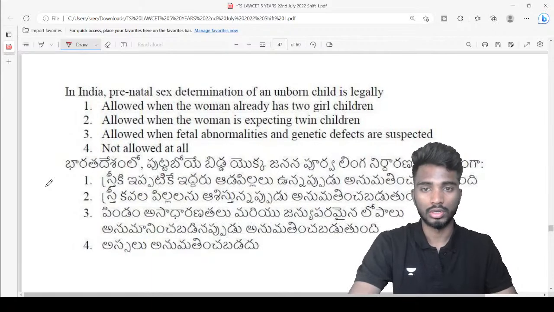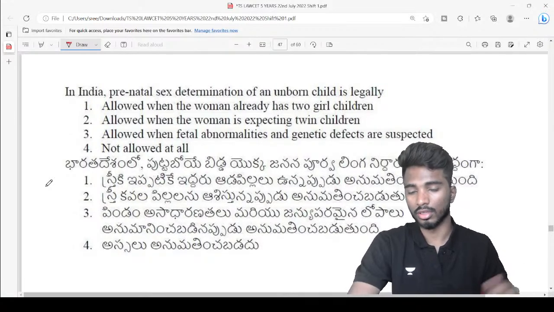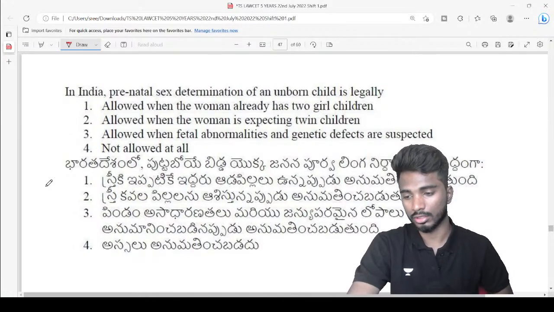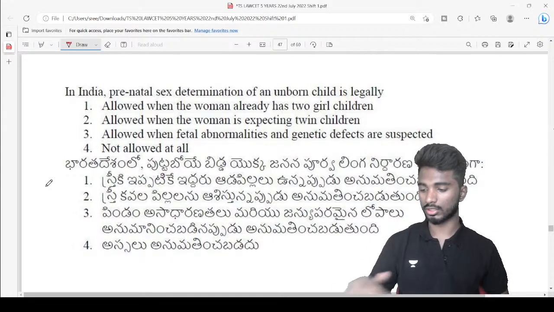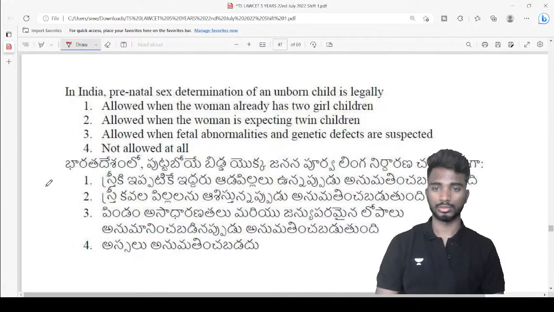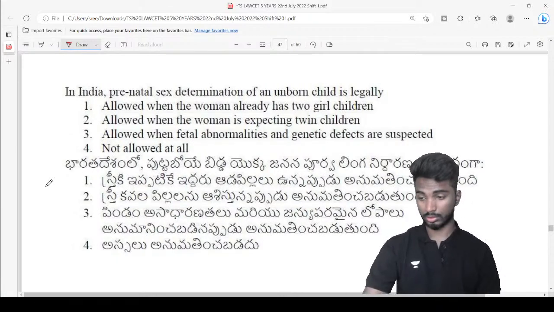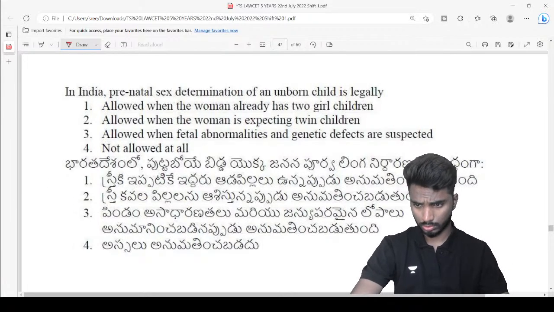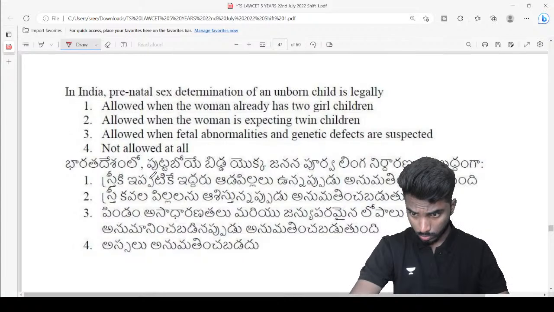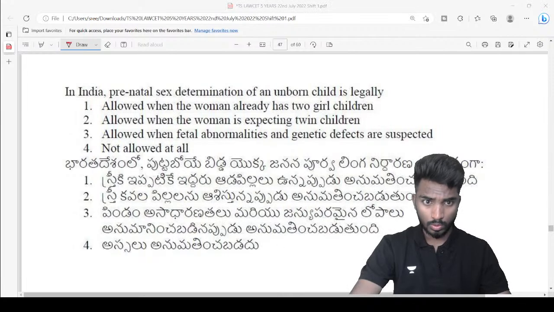Allowed, not allowed at all. Game X Alpha. Srikanth says 3. What do you think will be the answer? What do you think, guys?